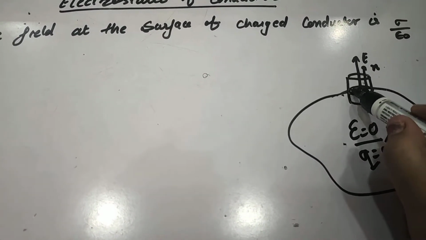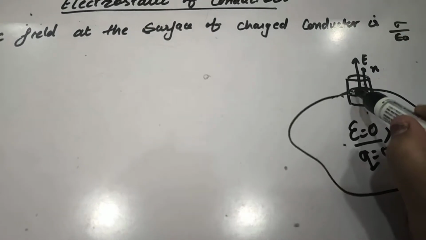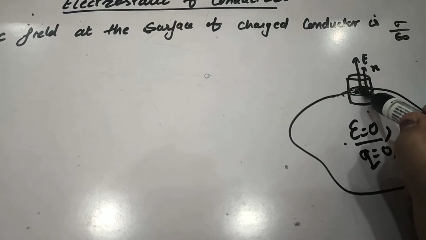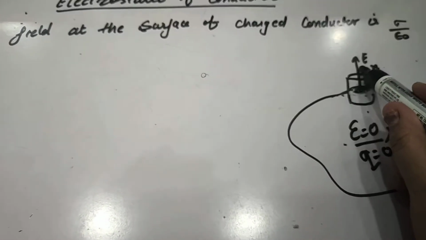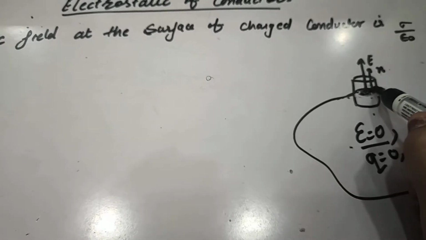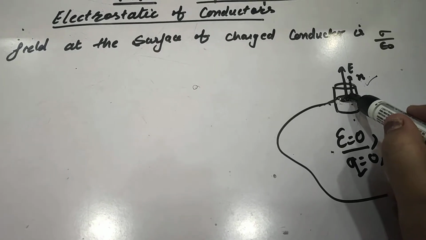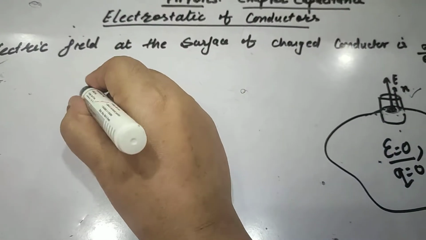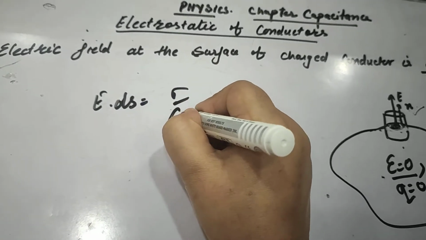Now let us consider positive surface charge density, where the electric field is directed outward. Here I have shown by the darkened portion a small surface, and the normal to this surface is given by the outward drawn normal n cap, right? Now the flux is given by E ds is equal to Q upon epsilon naught.